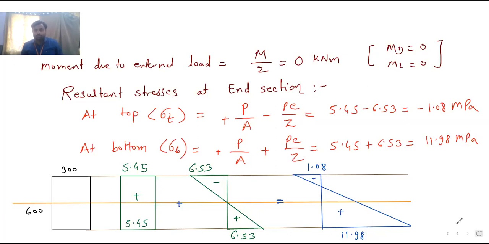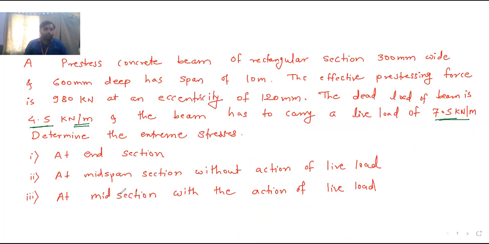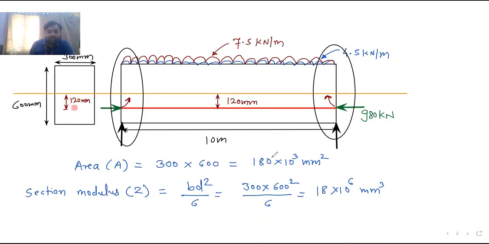Yes, sir. Okay. So now we will move to the further part of the numerical. If you read the further part, what they have asked now, number 1 is finished. Now number 2, at midspan section without action of live load. So what is the difference between end section and midspan section? We have already discussed. This is the end section at the end and midspan section is at the center. And you know the major difference: at midspan section, M by Z is present. Moment due to dead load and moment due to live load, both are present at midspan section. Okay, and at end section, both are zero. That is the only difference between end section and midspan section.